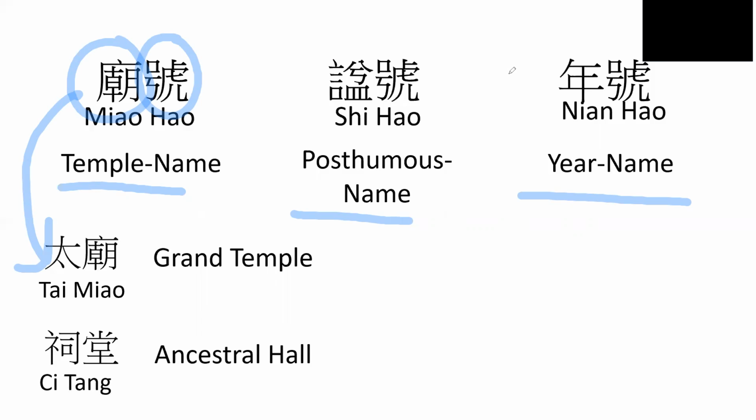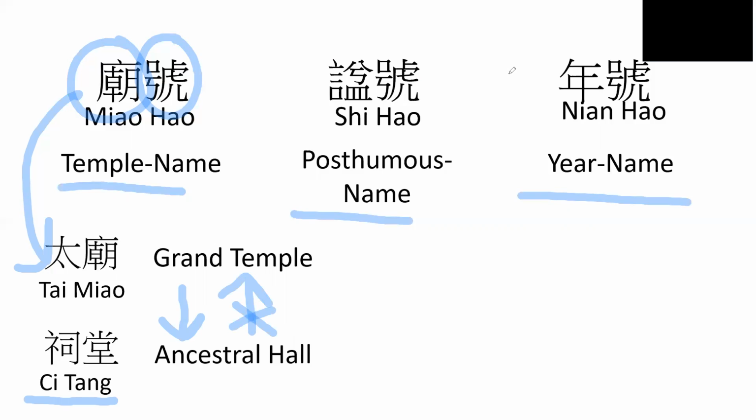Many families in China have this type of ancestral hall, but they would not call them tai miao because tai miao, the grand temple, is reserved only for the imperial family. Most common people would have Citang, or the ancestral hall. So all grand temples are ancestral halls, but not all ancestral halls are grand temples.